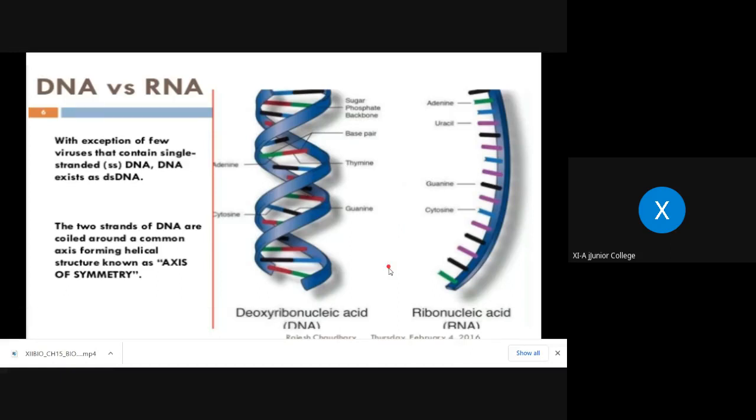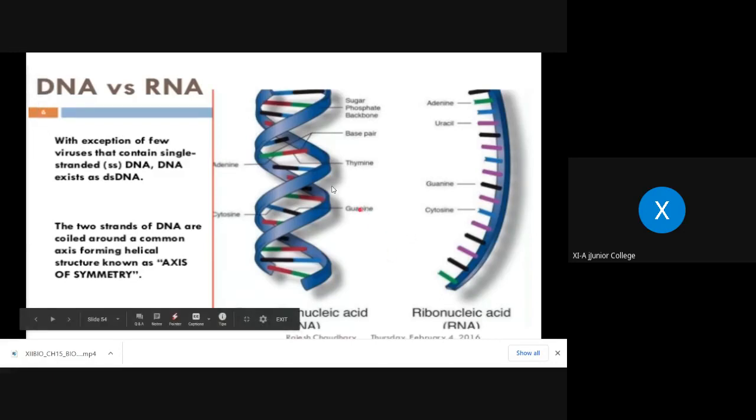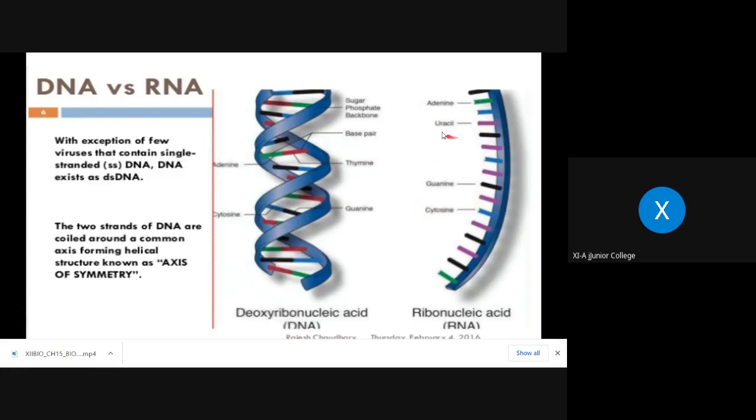Instead of thymine, uracil is used. Among the nitrogen bases, in case of DNA, thymine is present, whereas in case of RNA, what is present is uracil.